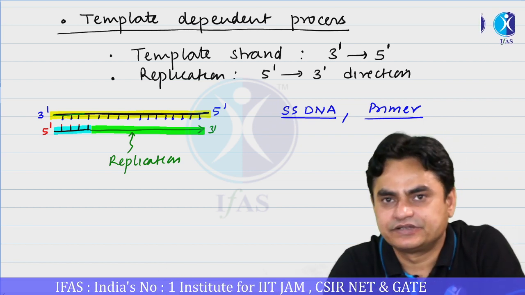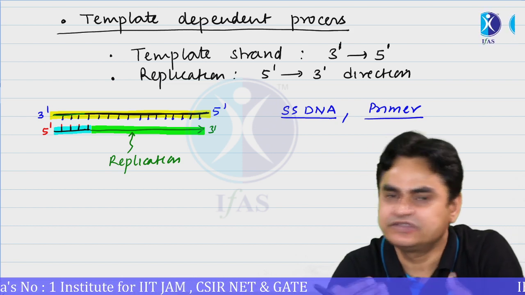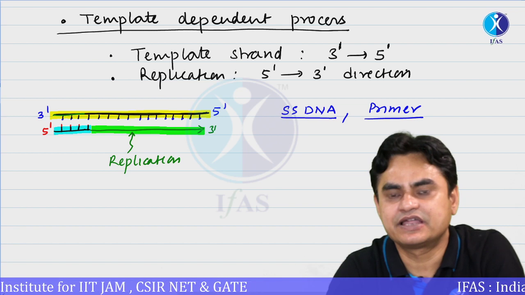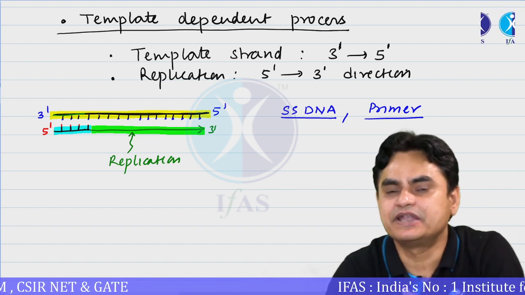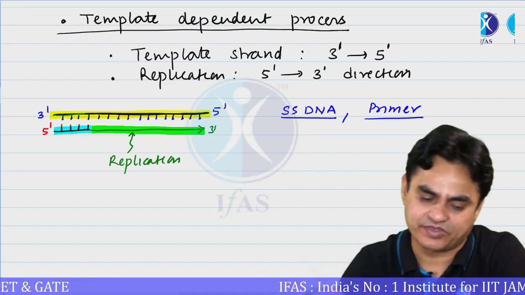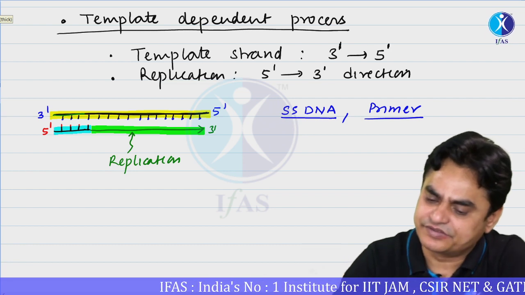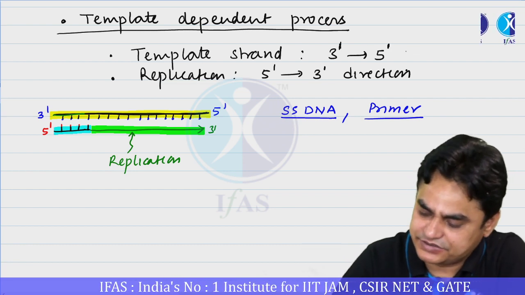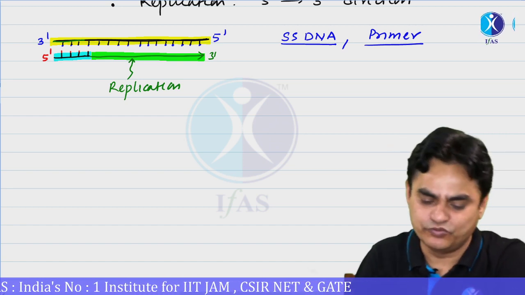Without a template, DNA replication will not occur. Even if there is a single-stranded template, but there is no primer, or we can say there is no free 3' end, DNA cannot be replicated. So why is the template strand 3' to 5'? Because the replication is in the 5' to 3' direction.